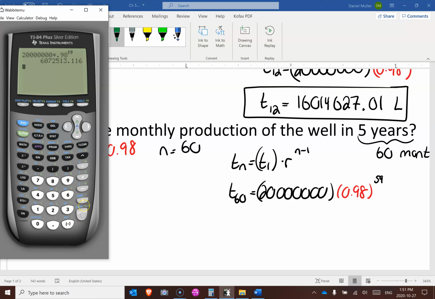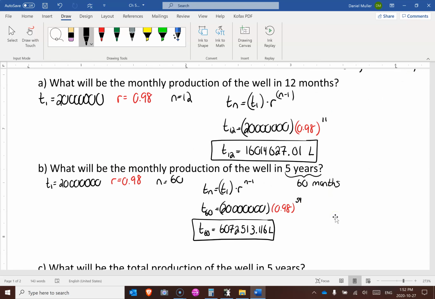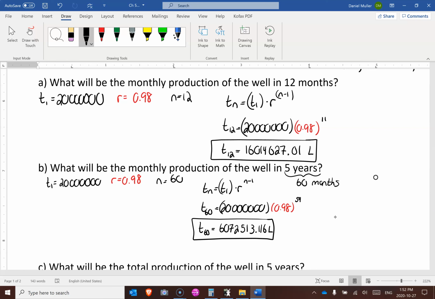Okay, looks good. It's only 6 million. We started at 20 million, and after 5 years it's now only producing 6 million and change. So that is how much it makes. After a year, 12 months, the well was making 16 million liters in a month. After 5 years, it's producing a lot less. It's only producing 6 million liters.